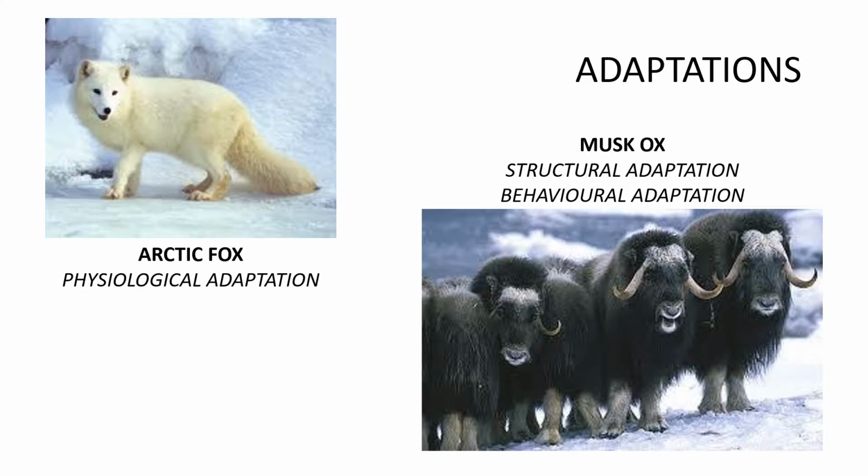The muskox species have a behavioral adaptation in the harsh Arctic weather. Their herds have adapted to huddle together in order to conserve their body heat. They also have a structural adaptation, which are their thick, long, hollow hairs covering their body. This acts as an insulator, which also retains their body heat.